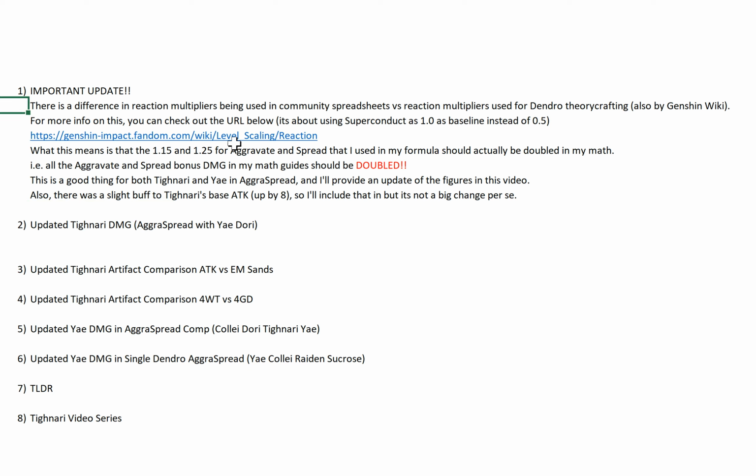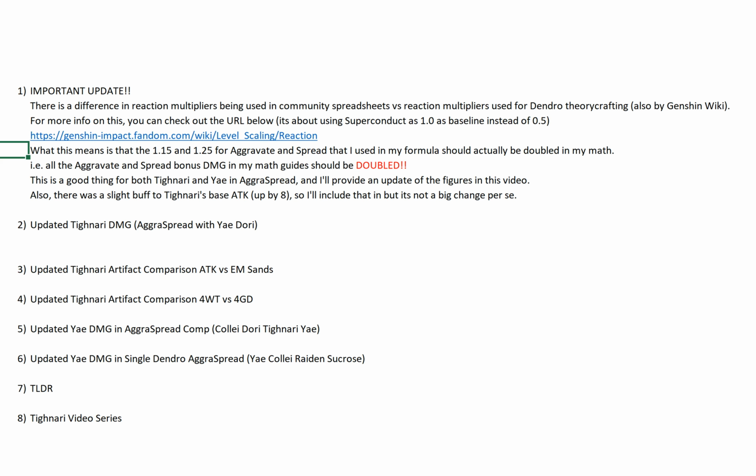So basically, this whole thing came about because there's a difference in reaction multipliers being used in community spreadsheets versus reaction multipliers used for Dendro theorycrafting and also by the Genshin wiki. If you want more info on this, you can check out the URL below. It's about using superconduct as 1.0 as the baseline multiplier, instead of 0.5. I provide a link here. And basically, what this means is that the 1.15 and 1.25 for aggravate and spread that I use in my formula should actually be doubled in my math.